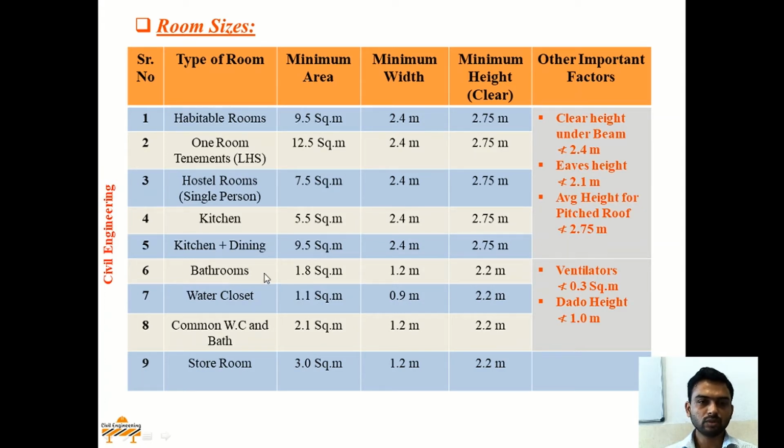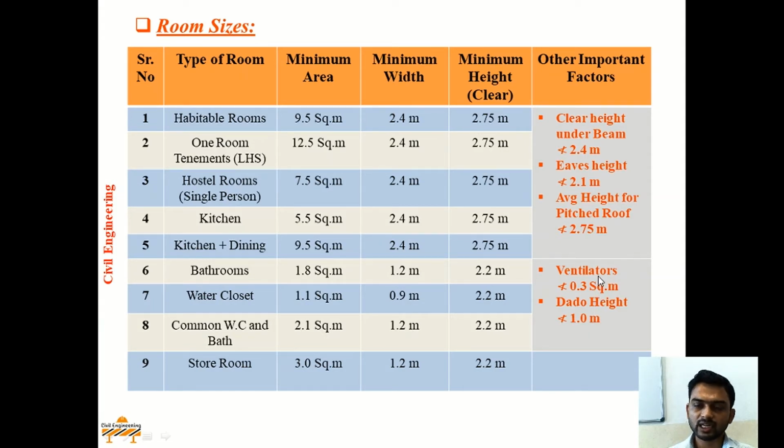Now, for bathrooms, minimum area provided should be 1.8 meter square, having minimum width of 1.2 meter and minimum clear height of 2.2 meters. For water closet, minimum area provided should be 1.1 meter square, minimum width should be 0.9 meter and minimum height will be 2.2 meters. For common WC and bath, that is toilet, minimum area will be 2.1 meter square, having minimum width of 1.2 meters and minimum clear height of 2.2 meters.